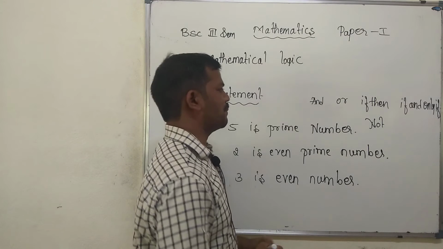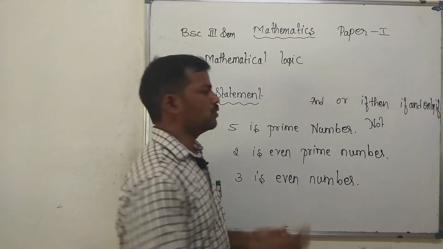What symbols do we use for the connectives in mathematical logic?